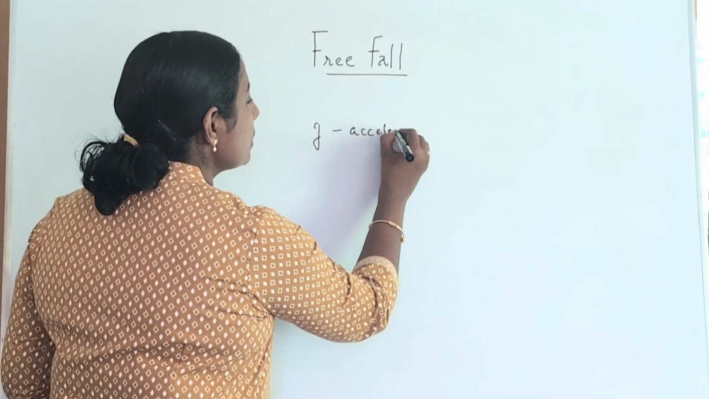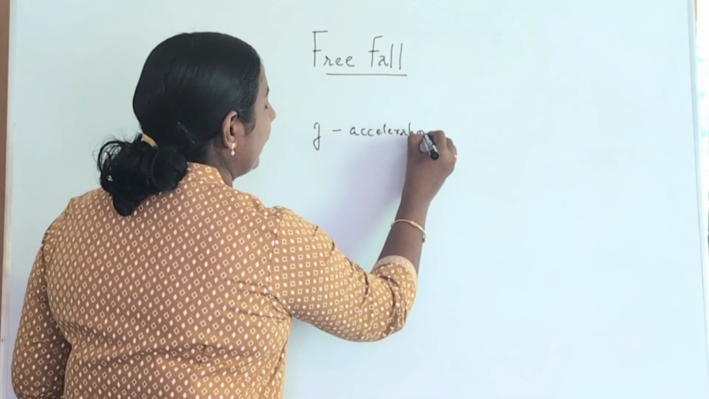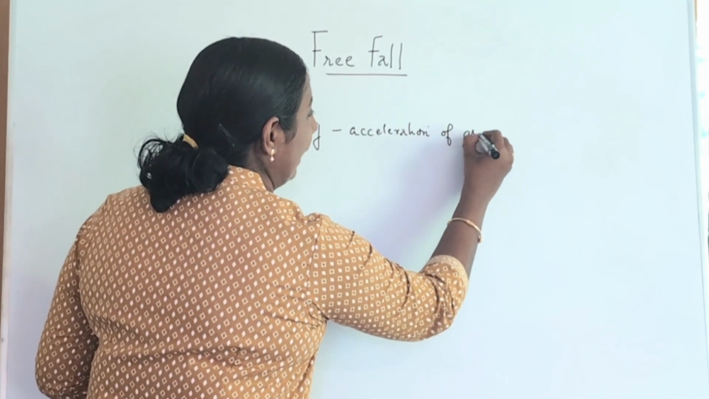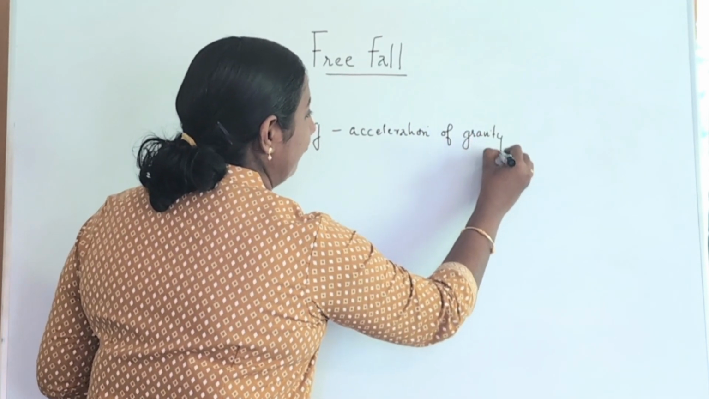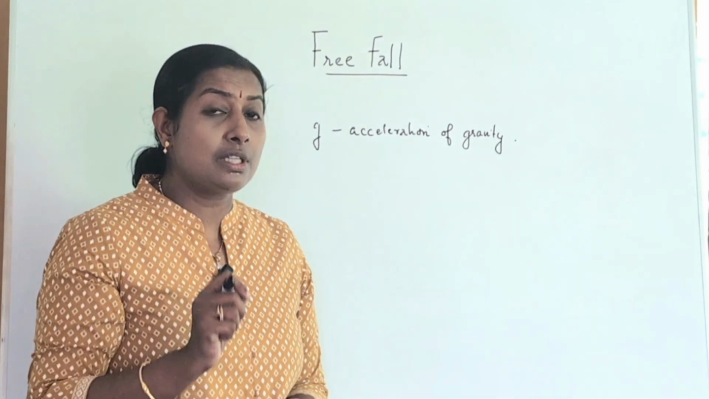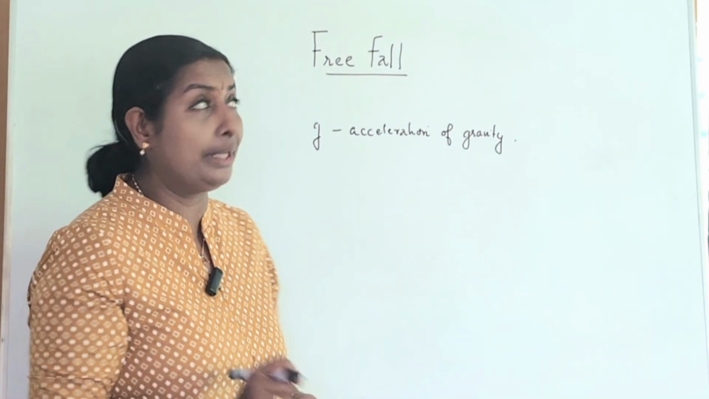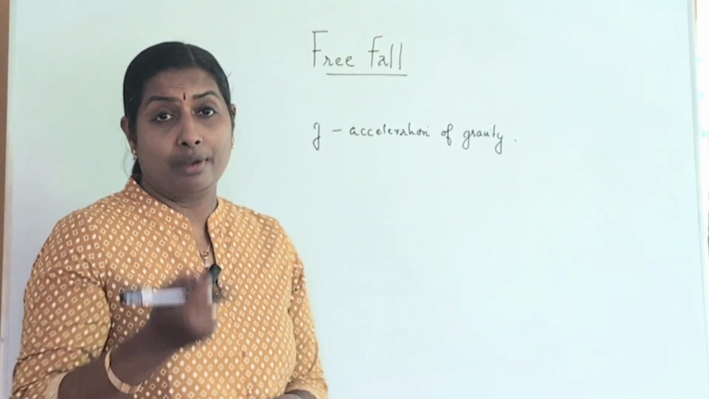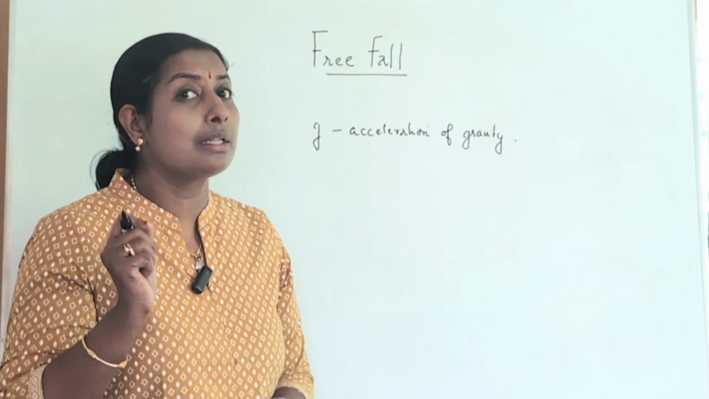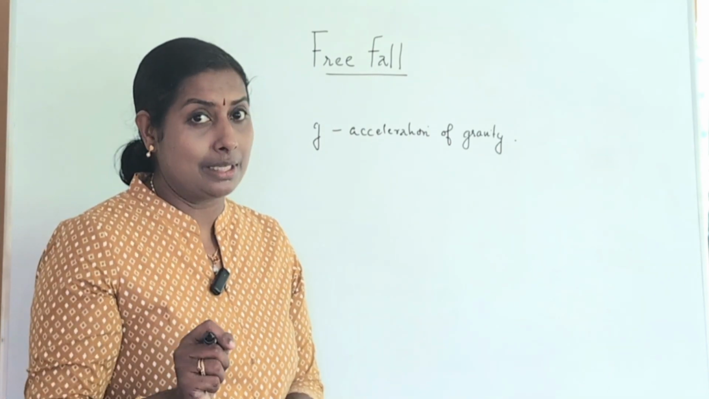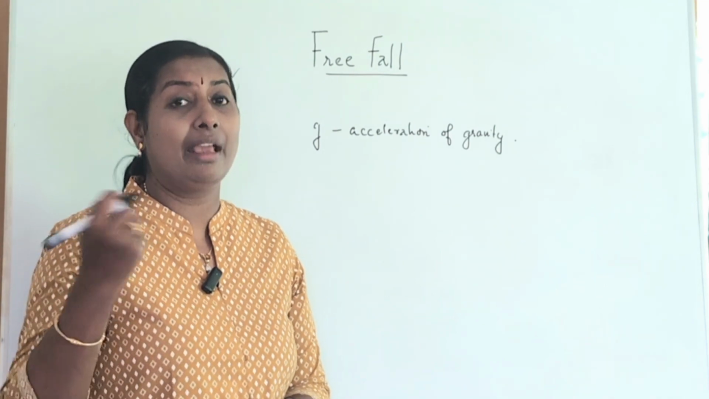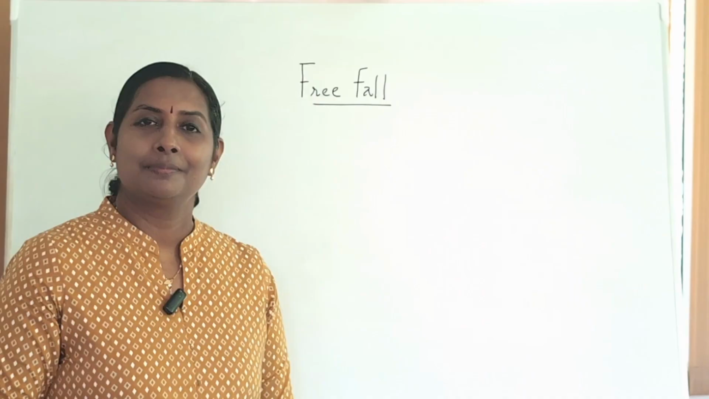So somebody may ask you, what is the difference between the acceleration that you have studied in the first chapter and acceleration due to gravity? Acceleration due to gravity is the acceleration of a body under free fall, and you can write that, and free fall is a fall where only Earth's gravity is present and we do not consider any other forces of nature like air resistance, wind, etc.